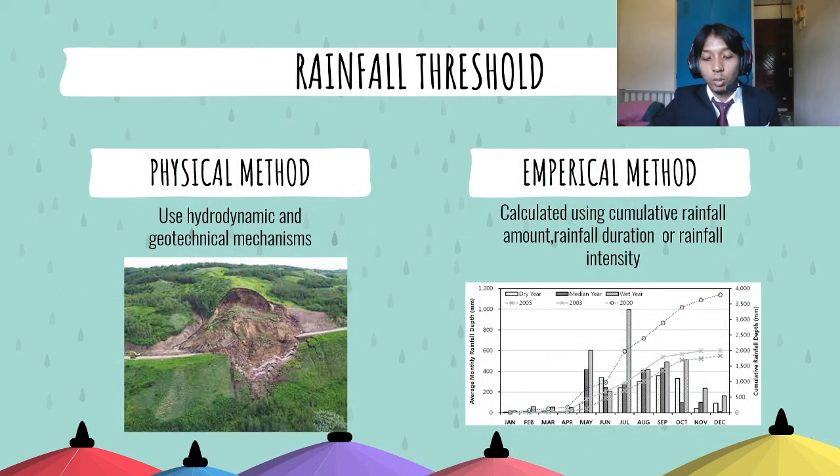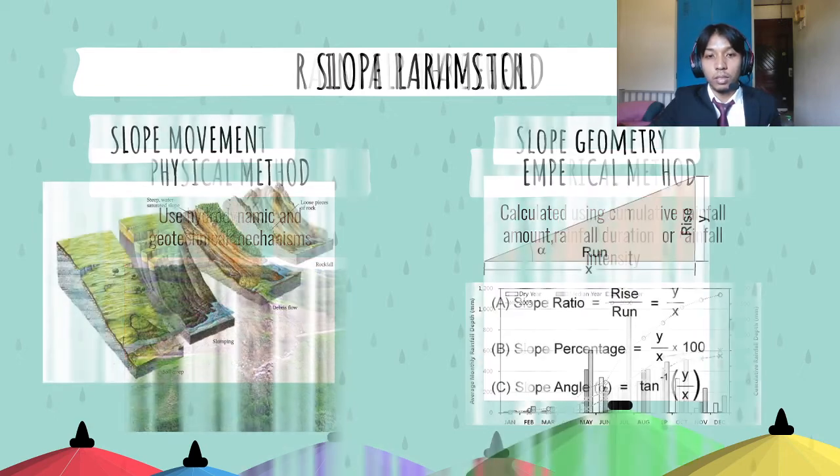For the rainfall threshold, there are 2 methods to calculate the value. The first is the physical method, and the second is the empirical method. As you can see in the diagram, it shows the site condition. Basically, the physical method is based on the site condition itself, using hydrodynamic and geotechnical mechanisms. Meanwhile, the empirical method uses data from the cumulative rainfall amount, rainfall duration, or rainfall intensity to calculate the rainfall threshold value.